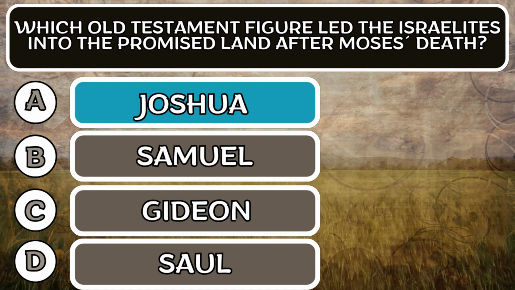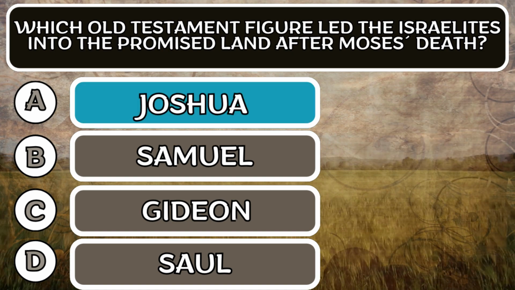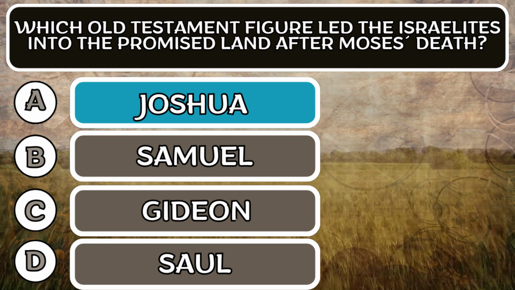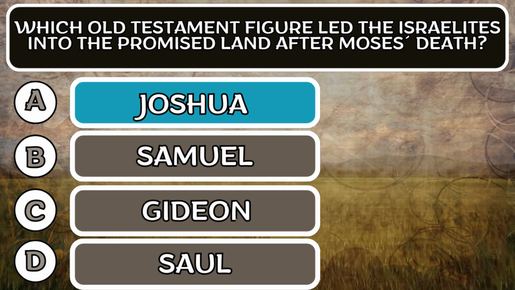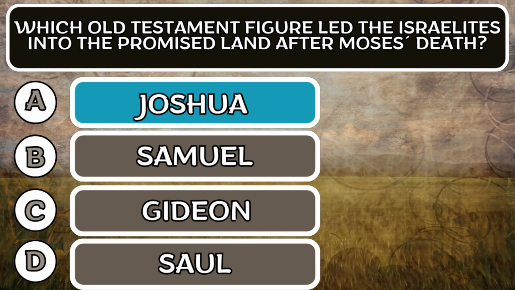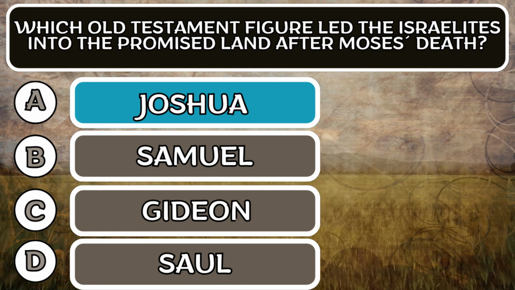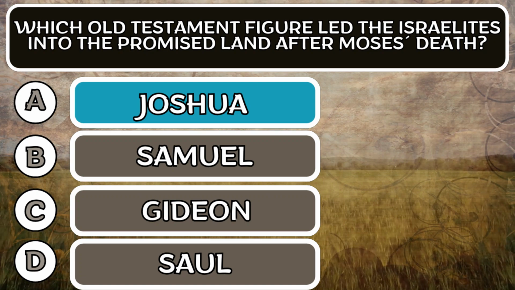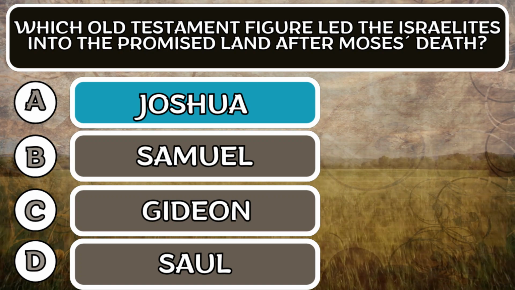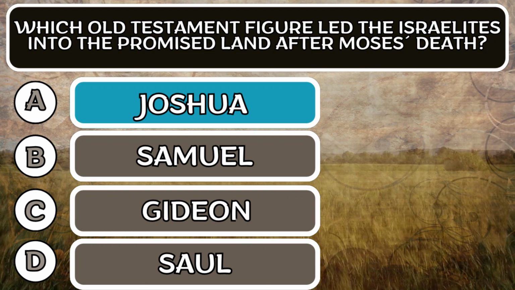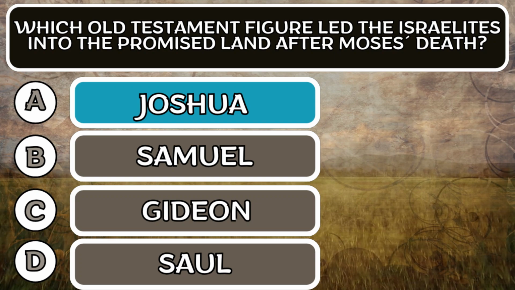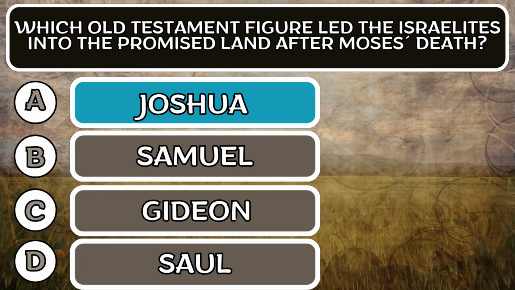The correct answer is option A, Joshua. And it came to pass after the death of Moses, the servant of the Lord, that the Lord spoke to Joshua the son of Nun, the servant of Moses, saying, Moses, my servant, is dead, so now, get up, cross this Jordan, you and all these people, into the land that I am giving to the children of Israel. Every place that the sole of your foot will tread on I have given to you, as I said to Moses. From the wilderness and Lebanon, to the great river, the river Euphrates, all the land of the Hittites, and